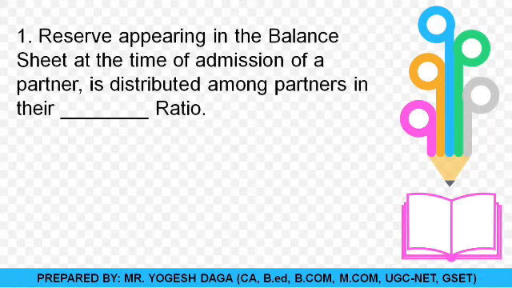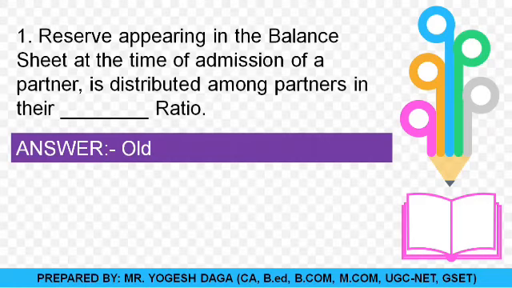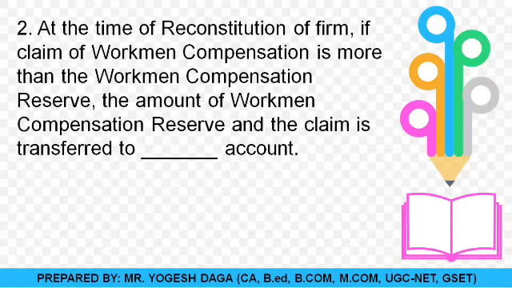Okay, students, so I am showing your answer. The correct answer over here is the old ratio. Yes, students, the reserves appearing in the balance sheet at the time of admission, that is at the time of reconstitution or change in profit-sharing ratio, are always distributed among the partners in the old ratio. Okay, so here goes the second question on the screen.